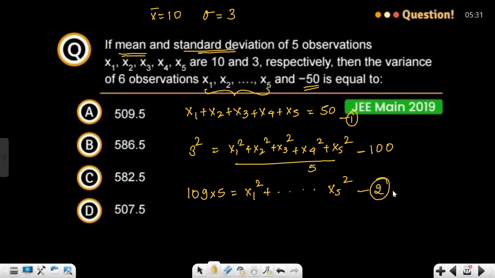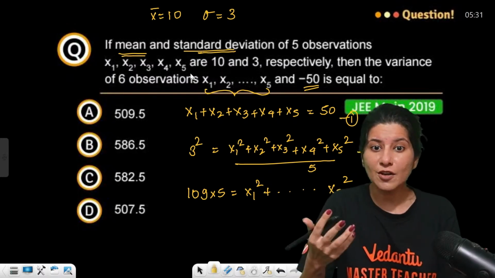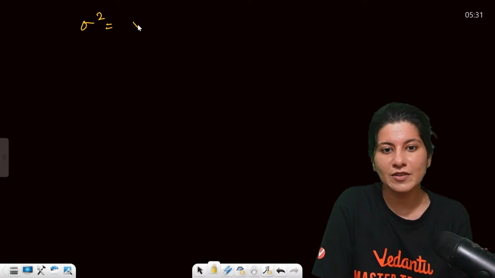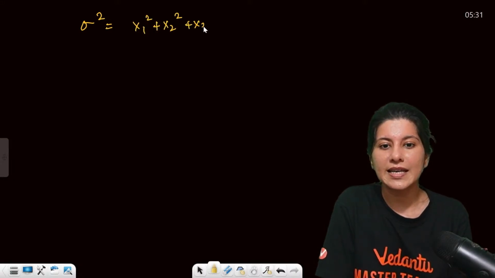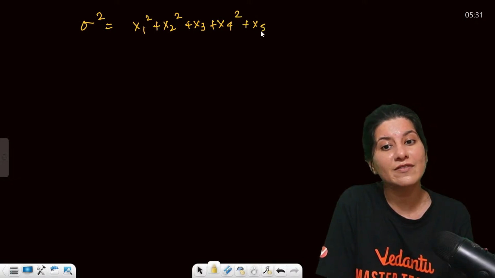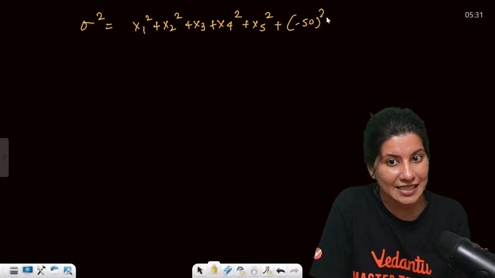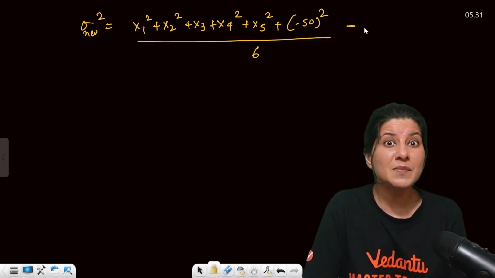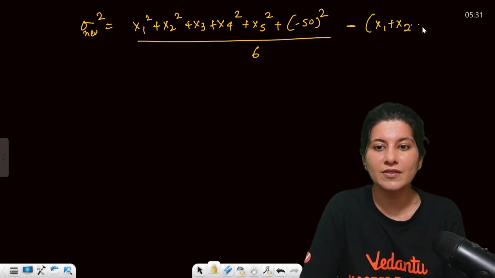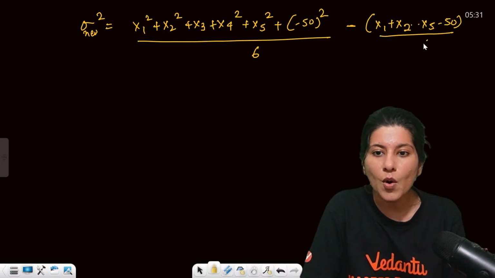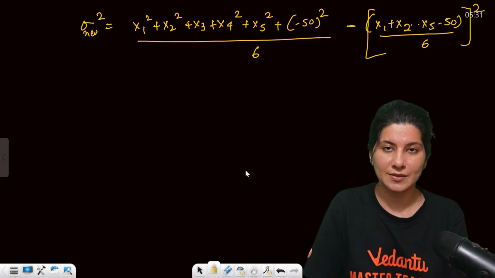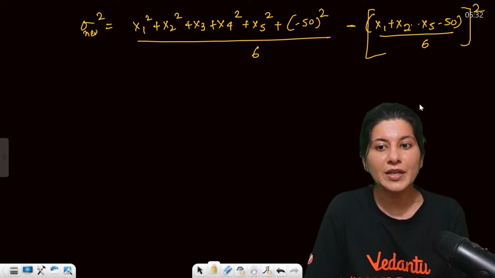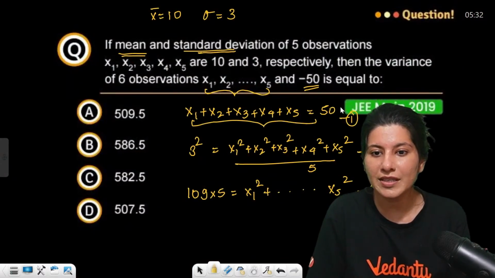Now what are they asking? They are asking about the variance of 6 observations. Now the variance, sigma square of 6 observations, will be x1 square plus x2 square plus x3 square plus x4 square plus x5 square plus minus 50 squared, the 6th observation, upon 6. This is new. Minus the mean. Now the mean is x1 plus x2 and all the way up to x5 minus 50, upon 6, whole square. So this is what you have to calculate. First of all, the sum of x1 to x5. Can you see the sum of x1 to x5 is 50.